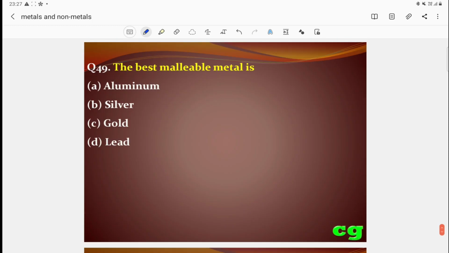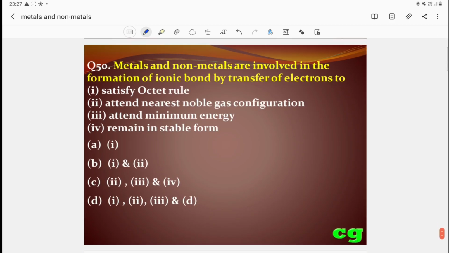Then the best malleable metal: aluminum, silver, gold, lead. Among these, which is the correct answer? Gold is the correct answer. The best malleable metal is gold. Then 50, this is the last question for you.